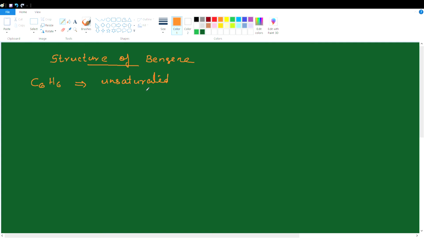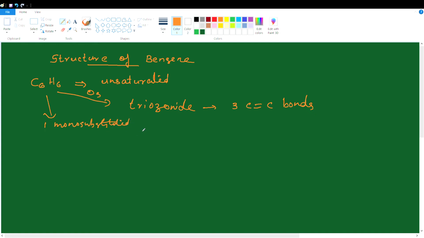various scientists. It was found that benzene, when treated with ozone, gives a triozonide. This suggests that benzene contains 3 carbon-carbon double bonds, since a triozonide is obtained from carbon when ozone is added to a double bond. And also benzene produces only one monosubstituted product, which indicates that all the carbon atoms and all the hydrogen atoms in benzene are equivalent, identical.